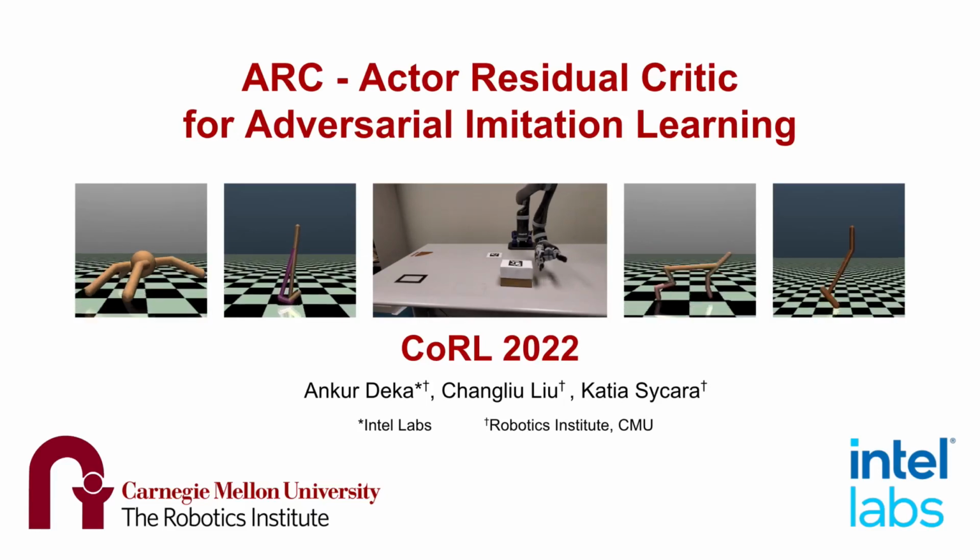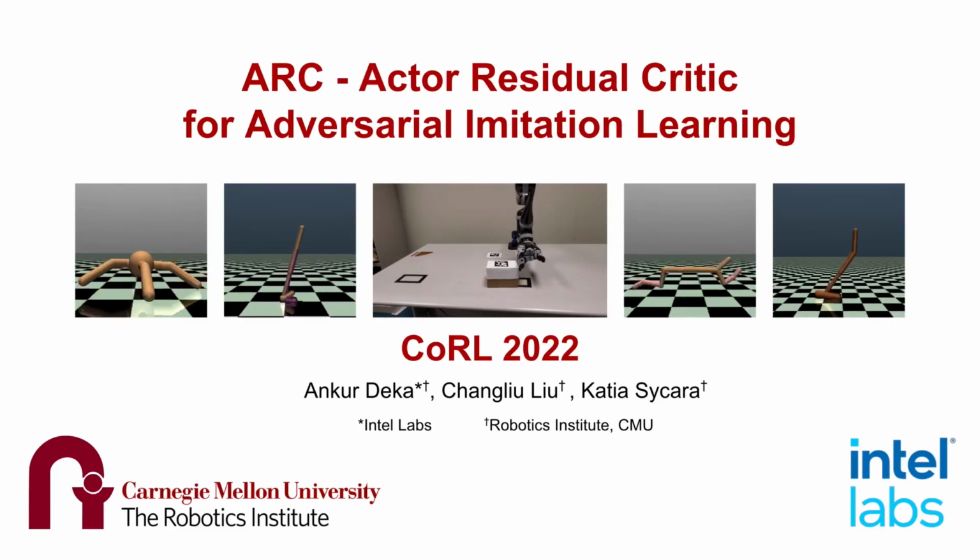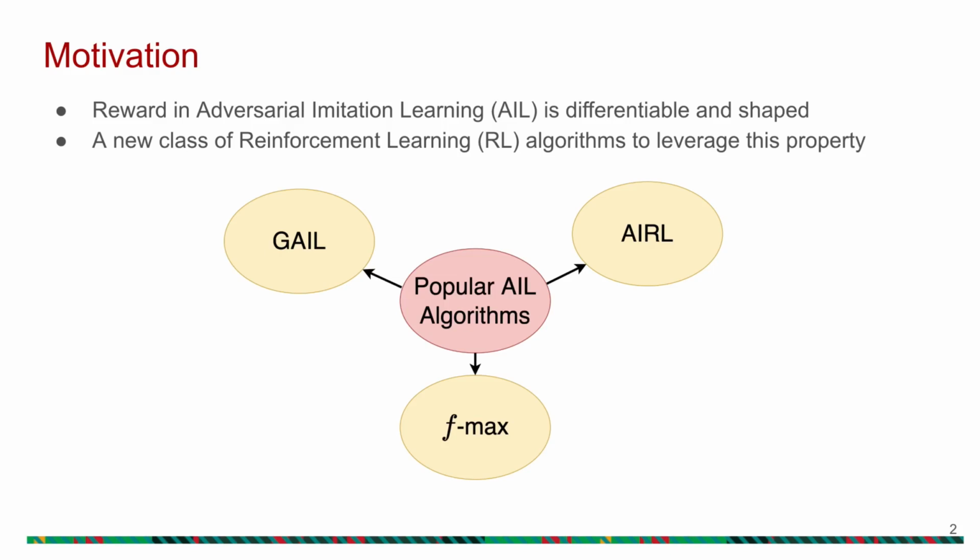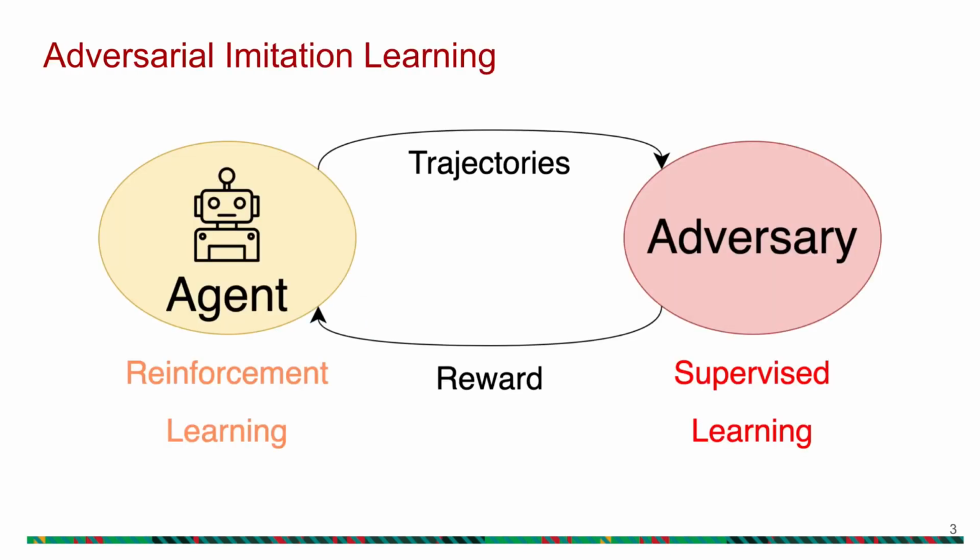We present ARC, Actor Residual Critic for Adversarial Imitation Learning. Our motivation is that the reward in adversarial imitation learning is differentiable in shape. Hence, we propose a new class of reinforcement learning algorithms to leverage this property.